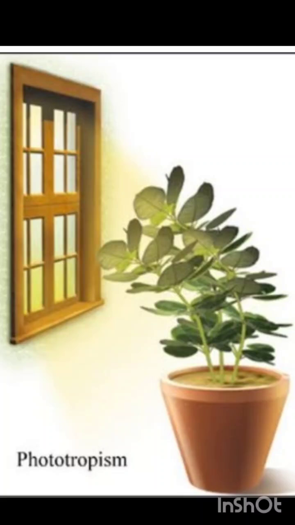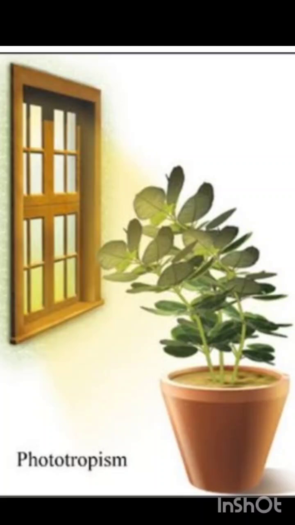In this case, the plant shoot is moving towards the light source and the root is moving away from the light source. We can see in our environment that the plant shoot grows towards the light. In this picture, the shoot is growing towards the light, but the root is going away from the light.